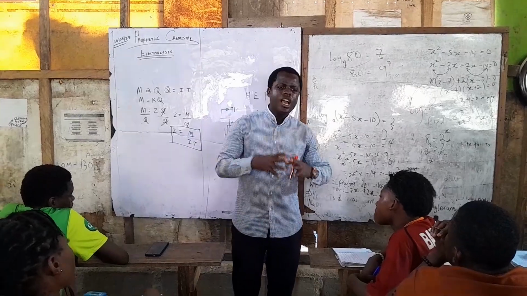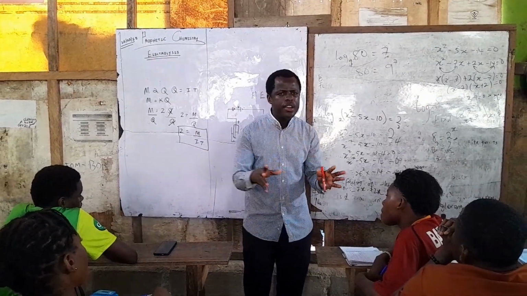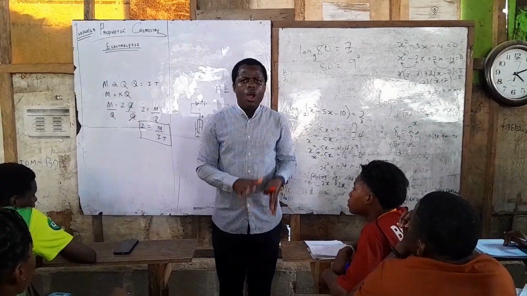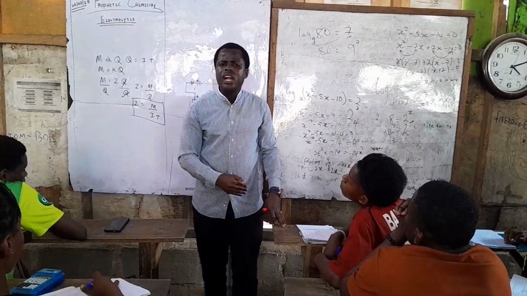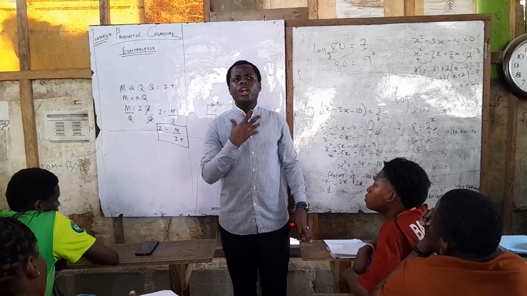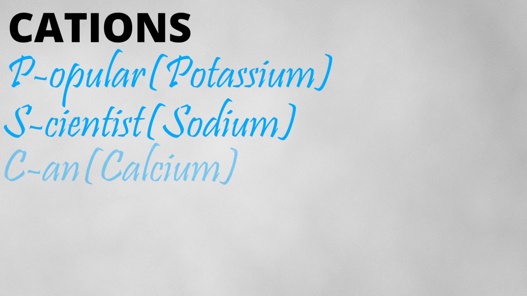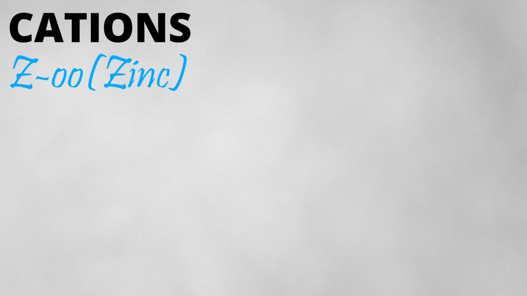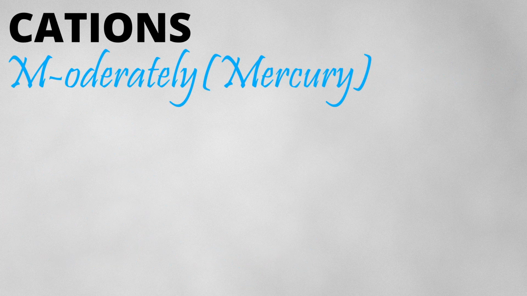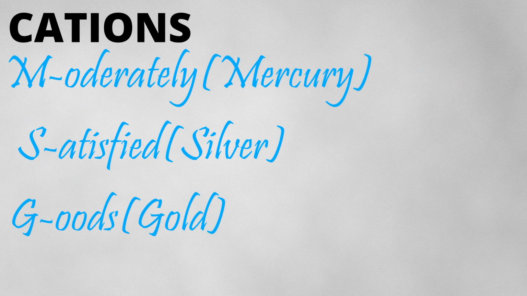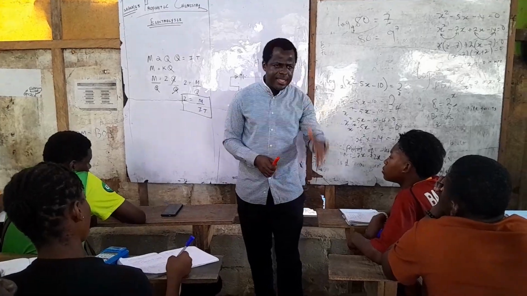These acronyms help you to remember them very well with their ions. On the cations, we have all the positively charged ions. I derived an acronym that is known as: Popular Scientists Can Make a Zoo in Thin, Low, Humid Condition, Moderately Satisfying Goods. Those are the ways I can know my cations.